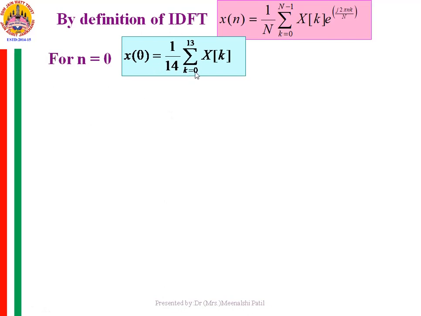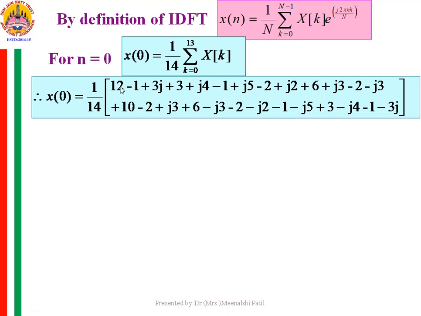X0 is equal to 1 by 14 summation k from 0 to 13 xk. So we need to add all the samples of xk from 0 to 13. Since these samples appear in conjugate pairs, these imaginary terms will get cancelled. So you can add all the real terms together and then divide it by 14.